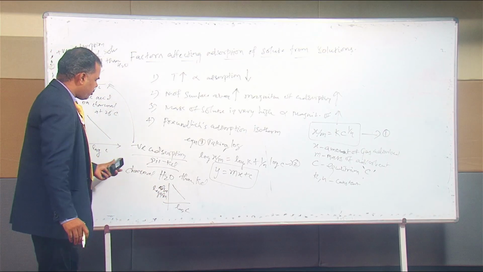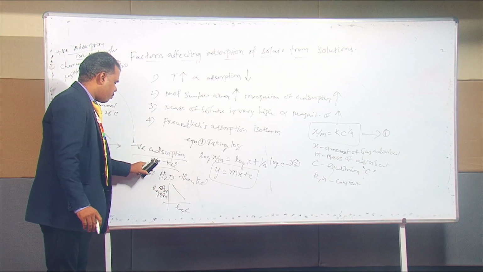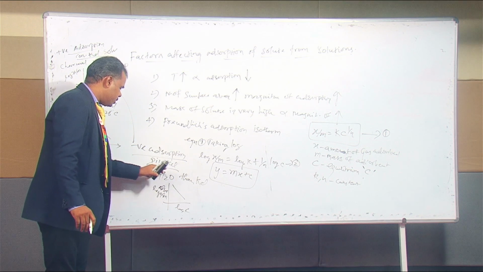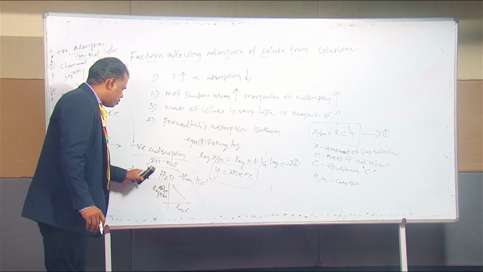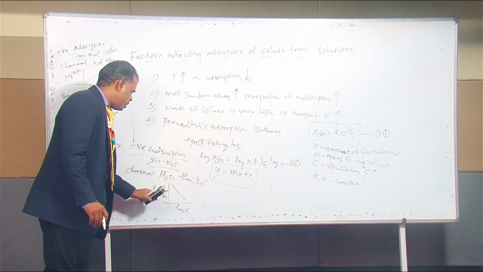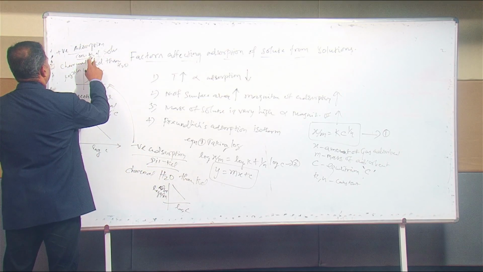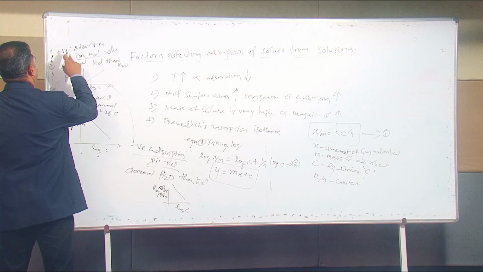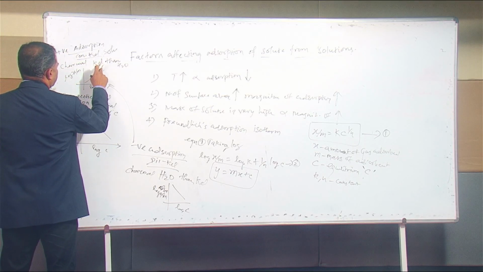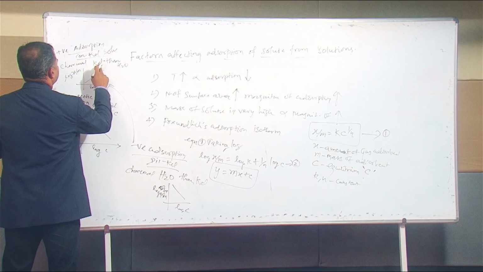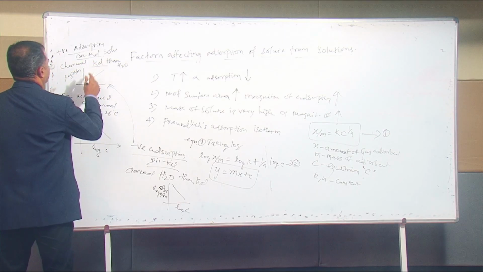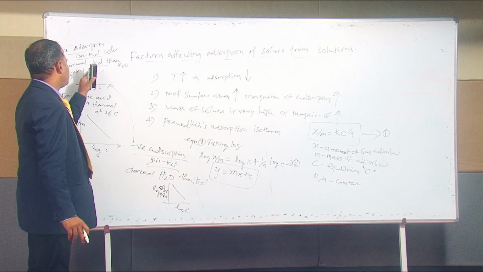Why does it get the negative adsorption? Here, in diluted KCl, water is the highest content compared to the KCl solution. If you add the charcoal, it will adsorb the water molecules rather than the KCl solution. It will give the negative adsorption. But if we consider the concentrated KCl, it will give the positive adsorption. Why? Because when charcoal is added to the concentrated KCl solution, charcoal adsorbs the KCl rather than the water. So that's why it will give the positive adsorption.